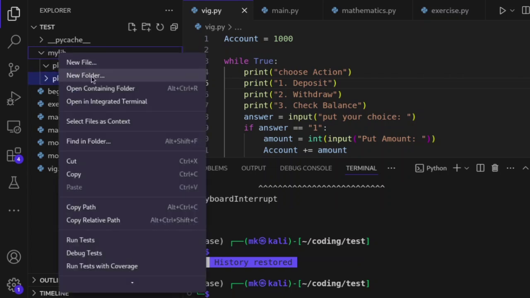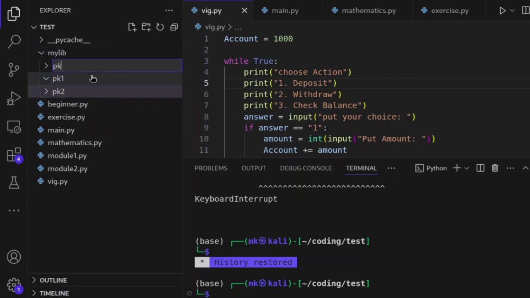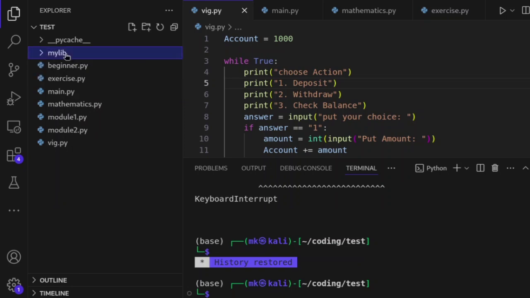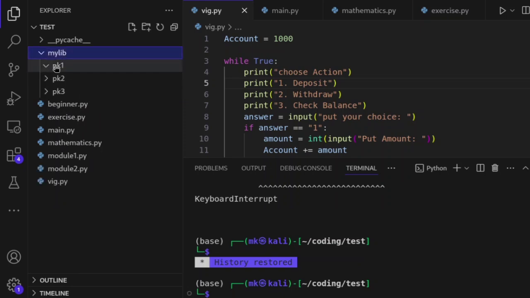And let me create another folder. Let me call it pk3. So now I have pk1, pk2, which means package 1, package 2. Like I told you, this is the library, and every folder inside this library is a package. So what will make it a package?